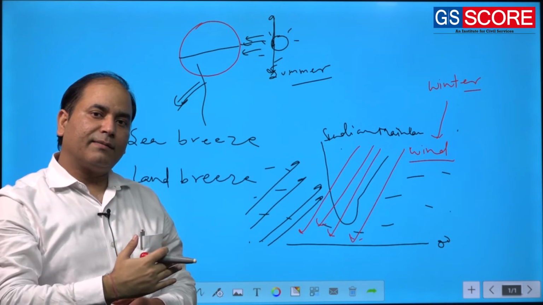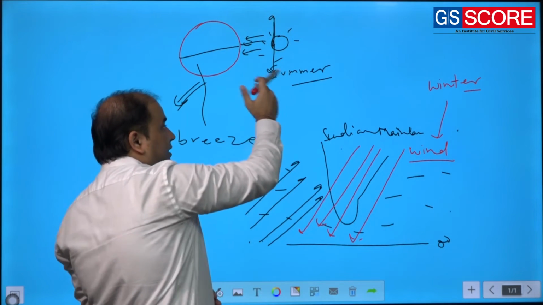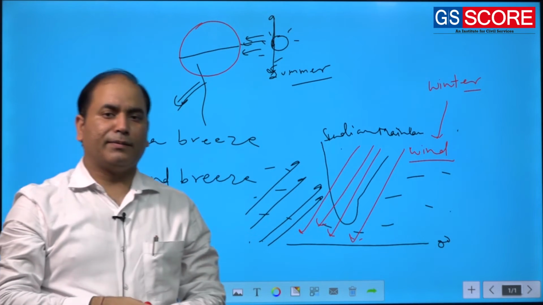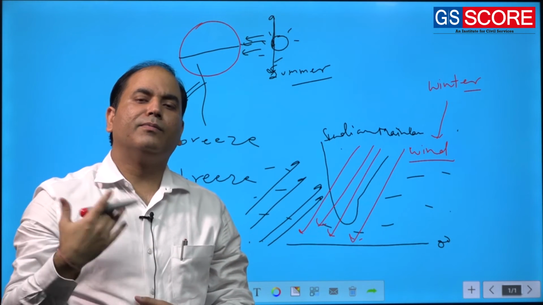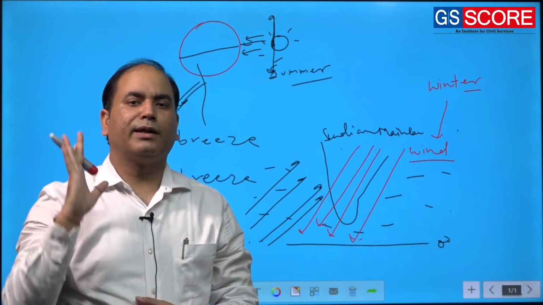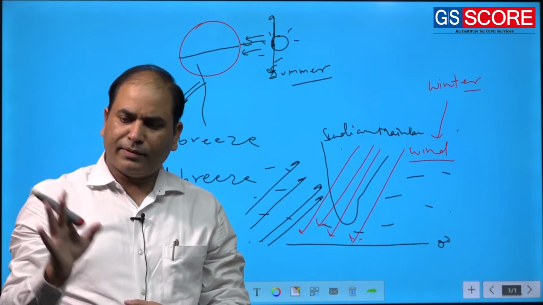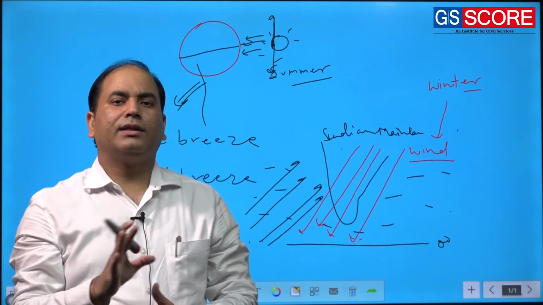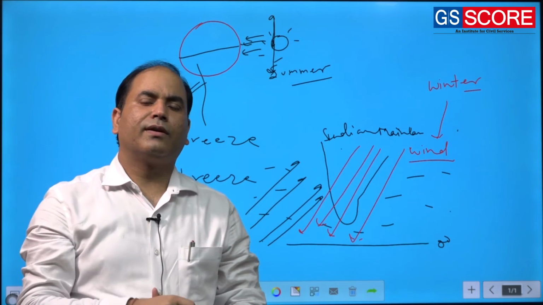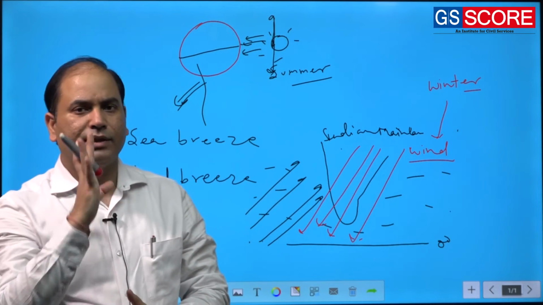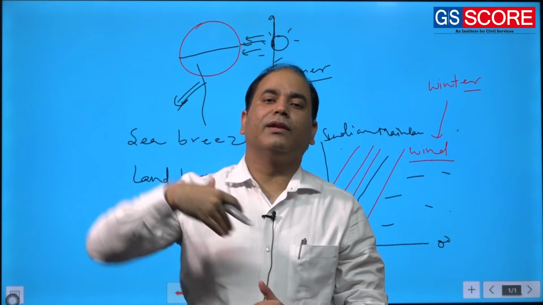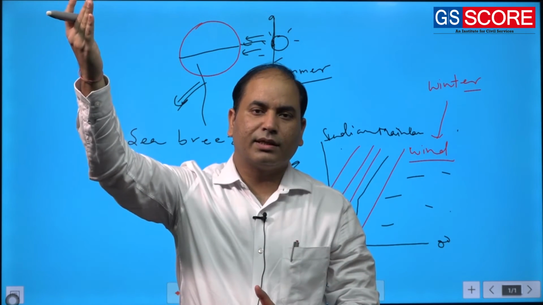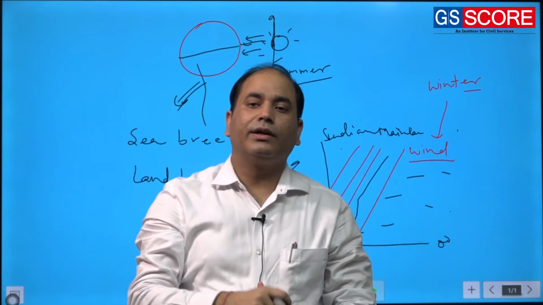In winter season, the sun's orientation will move toward the southern hemisphere. I am sure that you must have gone through all this information from your NCERT or your GS classes. So simply, the sun will move northward in summer season and southward in winter season.